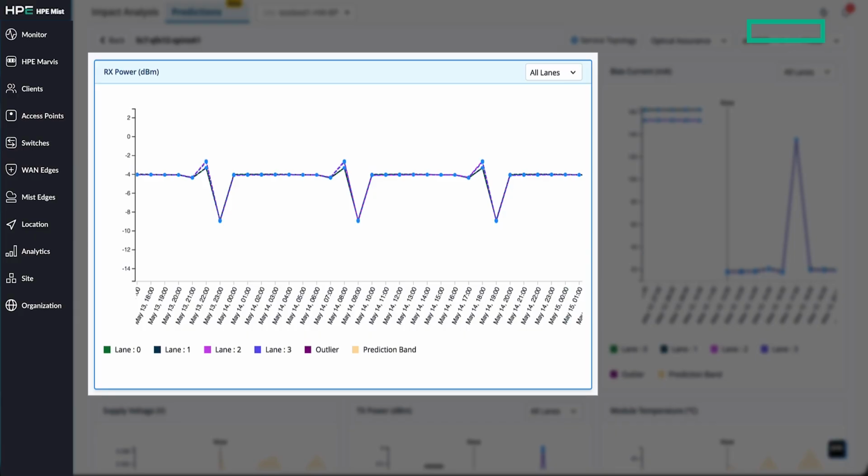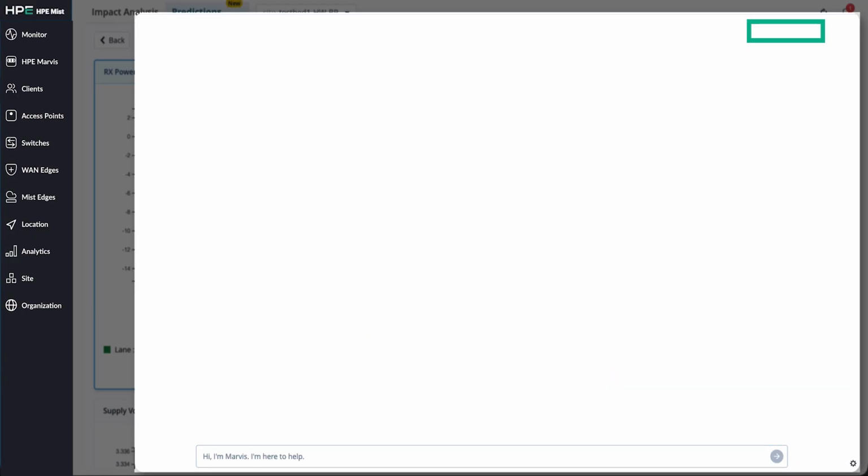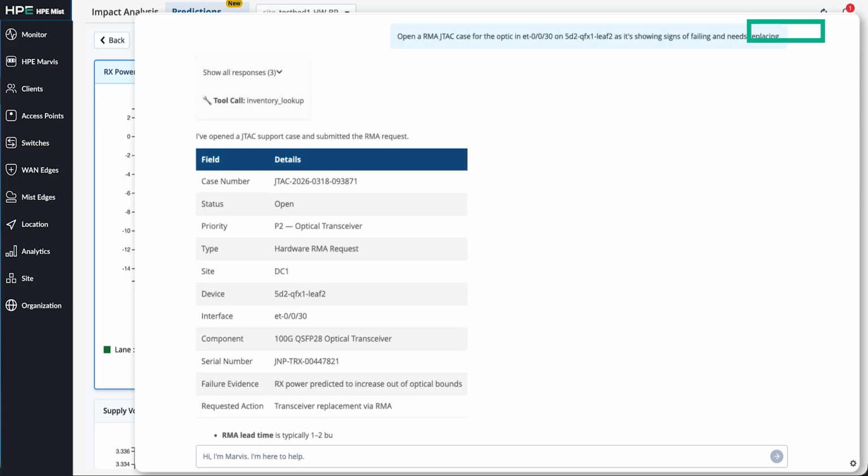This transceiver hasn't failed yet, no ticket has been raised by a user yet, but we're looking at it now, with days to act rather than hours of downtime and frantic troubleshooting until recovery.